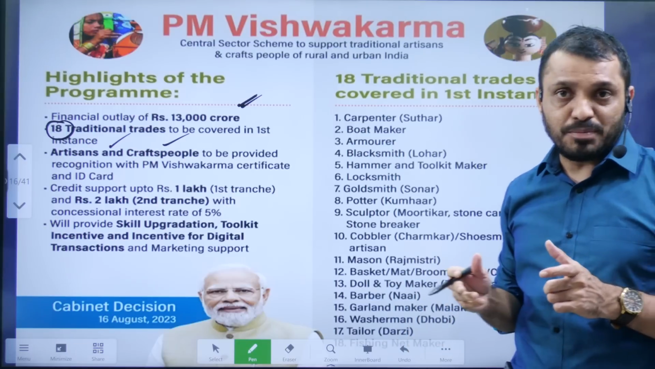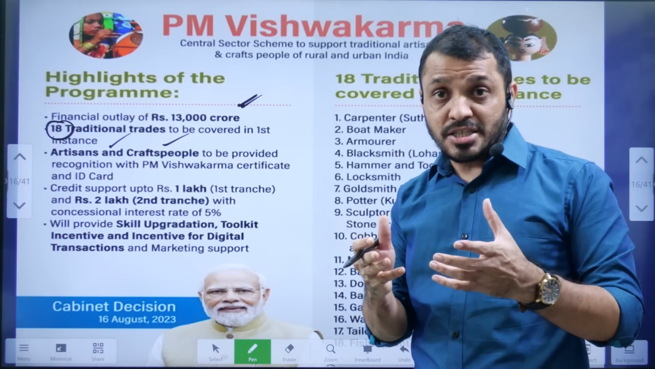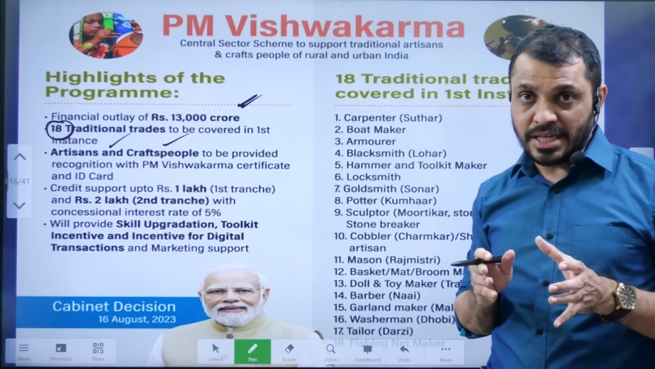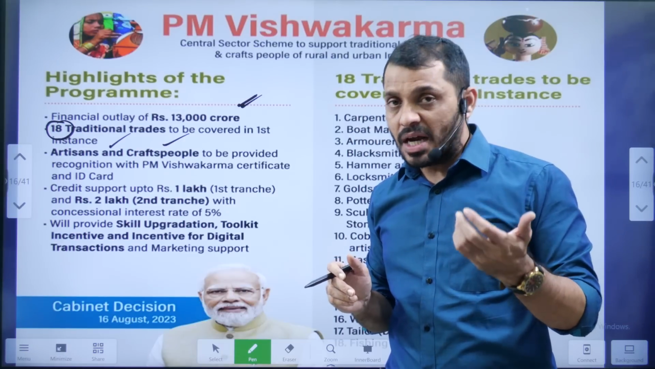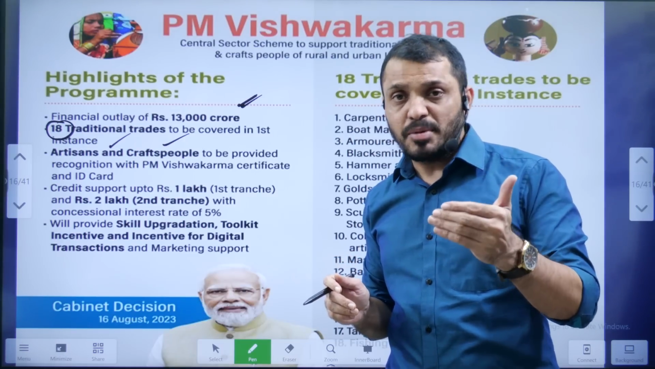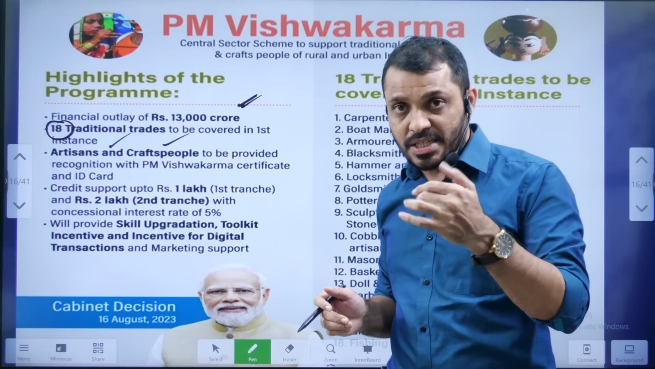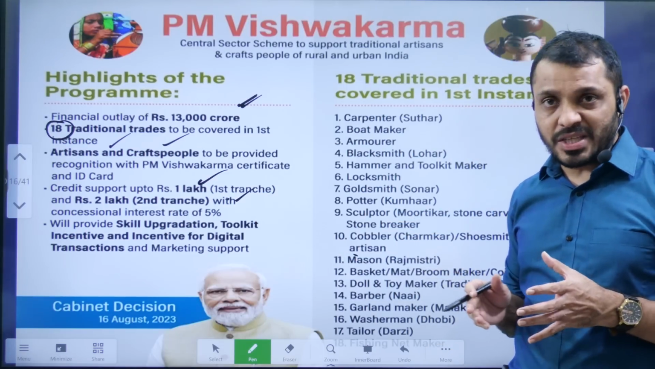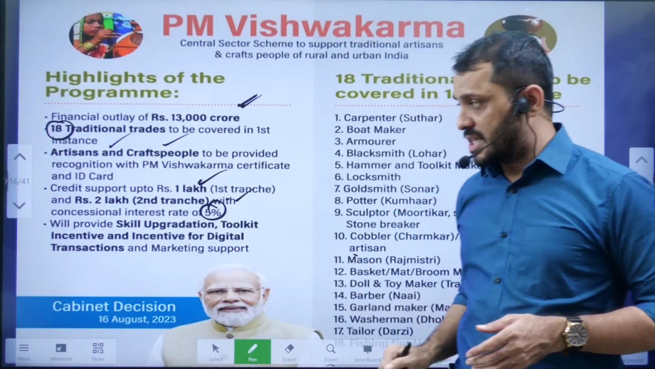Artisans and craft people. Here craft people means people who are dependent on their hands or legs for performing that particular skill. Whoever gets trained in the skill will be provided with an ID card and a certificate, and will be provided monetary assistance in two tranches. The first stage is 1 lakh rupees and the second stage is 2 lakh rupees, at a concessional rate of interest. The rate of interest is 5%.